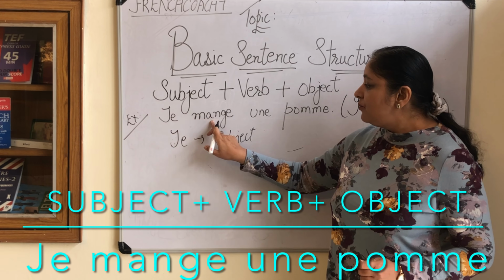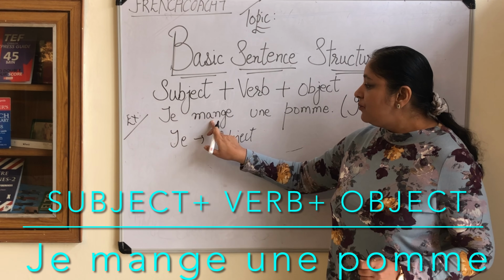So where is the verb? This is the verb. If you see negation, it comes before and after the verb. So ne comes before the verb, and pas comes after the verb. So the sentence becomes je ne mange pas une pomme.